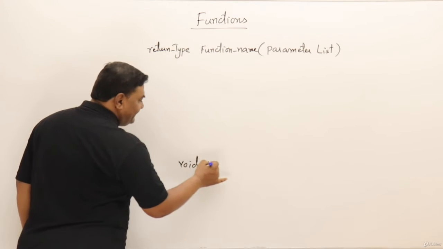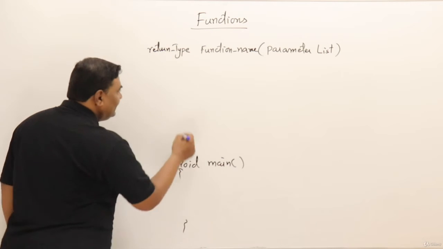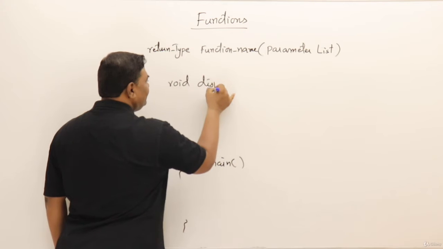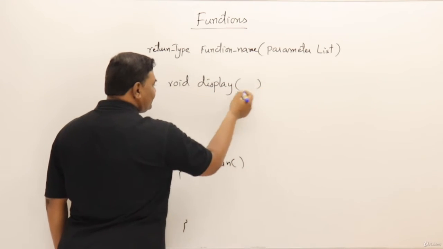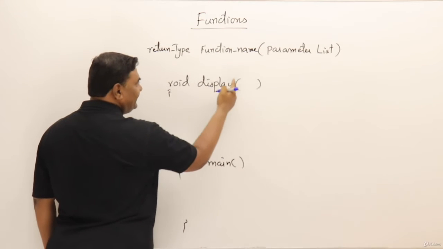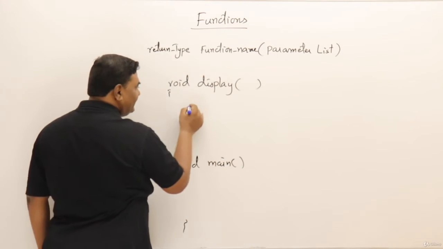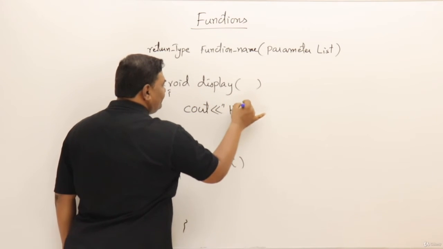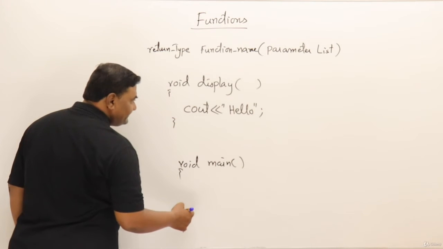I will write main function. Now here I will write one function, void display. The function name is display and it is not taking any parameter, so I can leave it empty. This is the function name, this is parameterless, nothing is there, and the return type is not returning anything. Then inside this I will write cout hello. Just this is a wishing message.